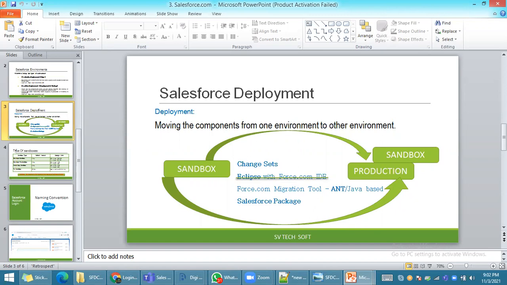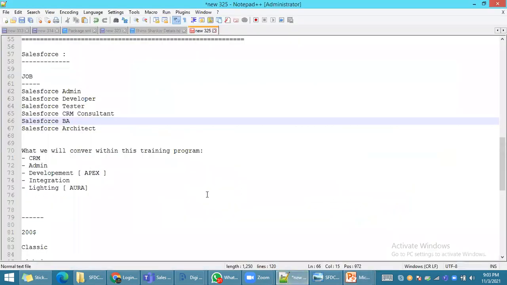Why do we have two sandboxes on this screen? One is a sandbox, and the other is a sandbox and production. See, any company cannot use only one org for development. They have to maintain two different sandboxes for development within one company. I will explain it right here.